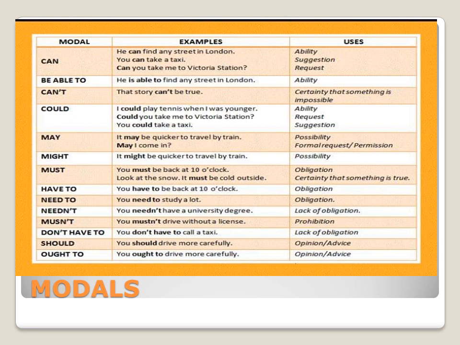Mustn't for prohibition or something that is forbidden or not allowed at all because of religion or law. You mustn't drive without a license, so you are not allowed at all. Don't have to for lack of obligation in the present. Should for opinion or advice. Ought to for opinion or advice. If you look at the examples, you don't have to call a taxi. This is lack of obligation, as I told you.